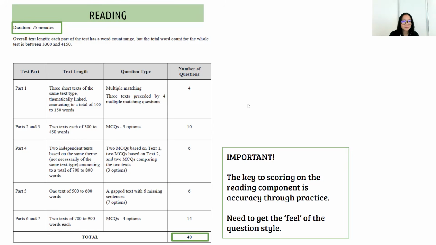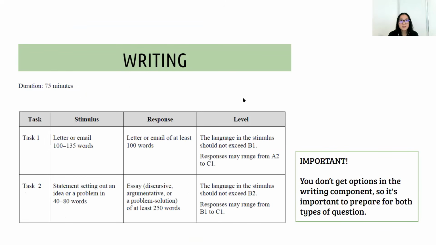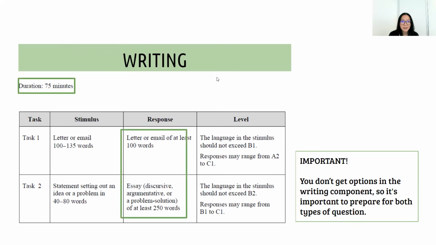All right, moving on. This is writing. Writing is actually my favorite component. This is the final component, component 4. You also have 75 minutes to do this. You have to write a letter or email with at least 100 words, and also produce an essay. What's important to note here is you do not get options in the writing component, so you need to make sure that you prepare for both types of questions.